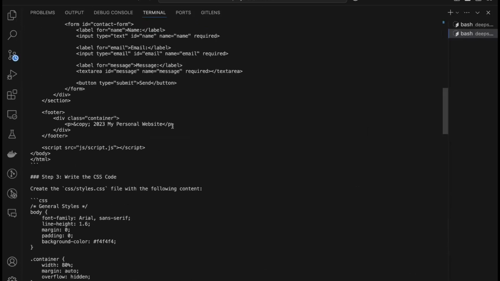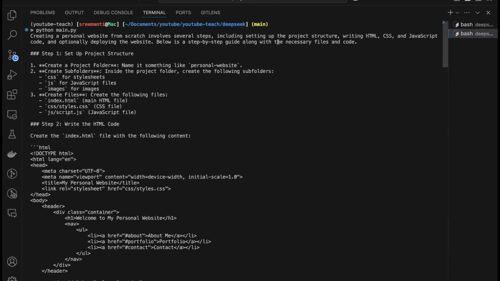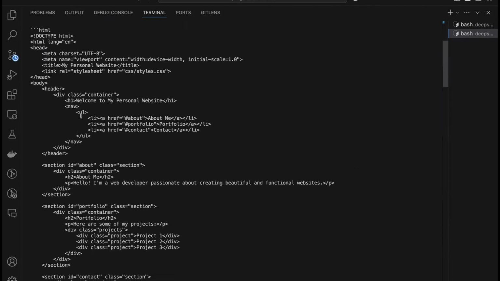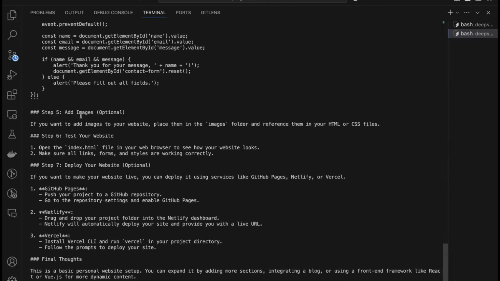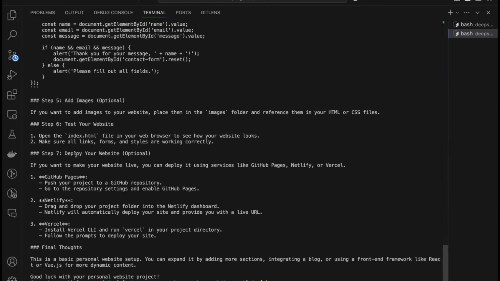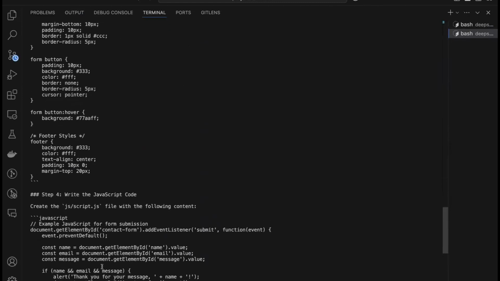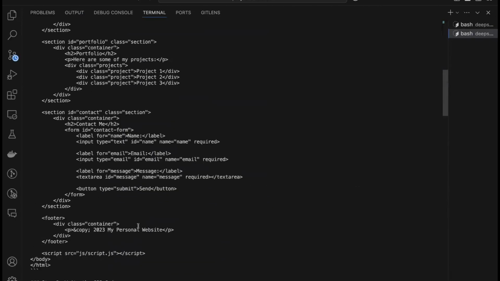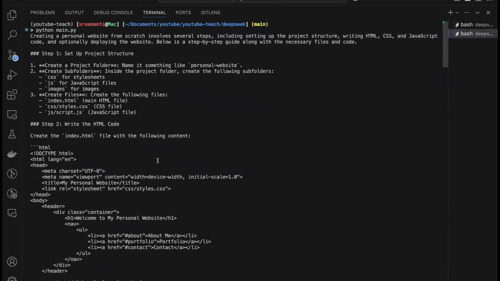Awesome. So we have the entire code here. Personal website from scratch. So set up the project structure. Personal website, create a subfolder. Inside the subfolder, create the folders CSS, JS, and images. And then you create the files and write the HTML code. It has written the entire HTML code. Awesome. And if you want to add images, just add them in your folder. Test your website, open the index, deploy your website, GitHub pages, everything it has got. Exactly. So then you can just prompt it to add changes to your code and whatever you want. Literally a coding assistant you have here for free. That is what makes it amazing.